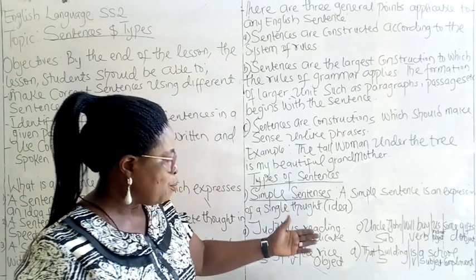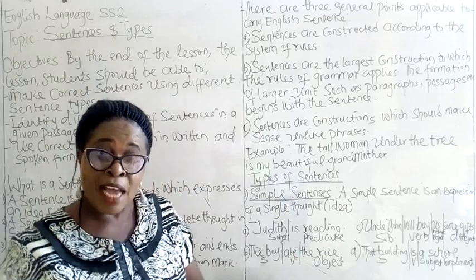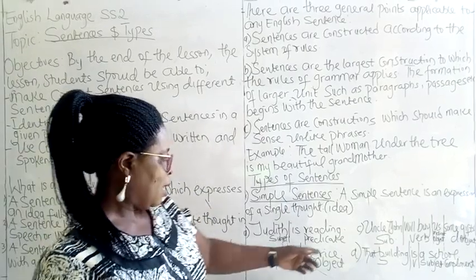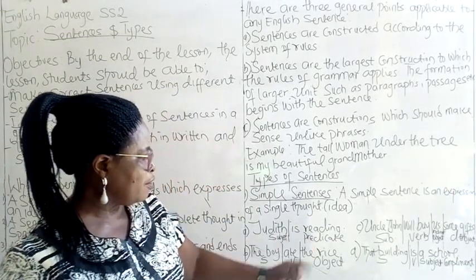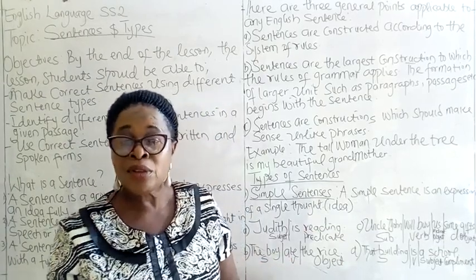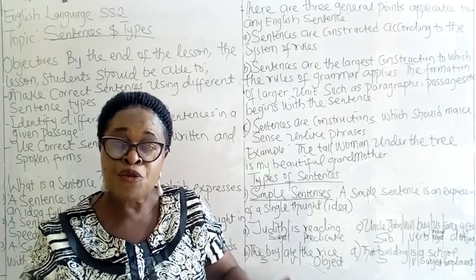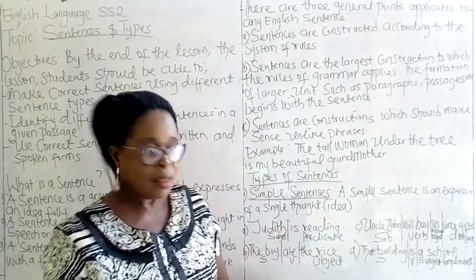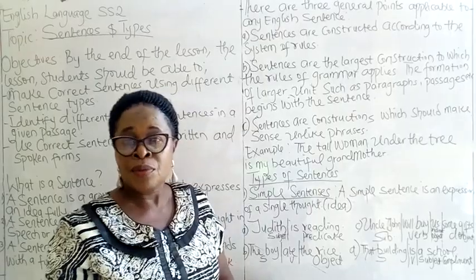D. That building is a school. This one takes another form, but it is still a simple sentence. That building is the subject. Is is the verb. A school is the subject complement. What is the subject complement? The subject complement completes the information we need about the subject. The building is the same thing as a school.